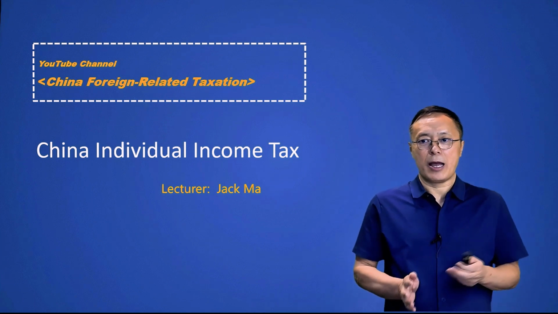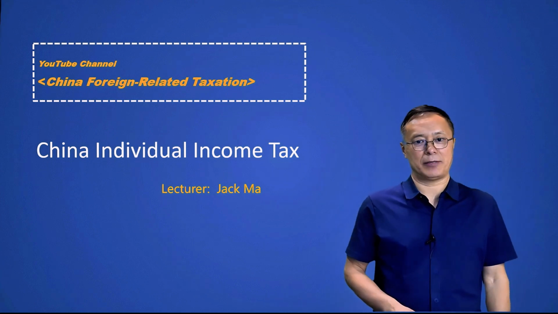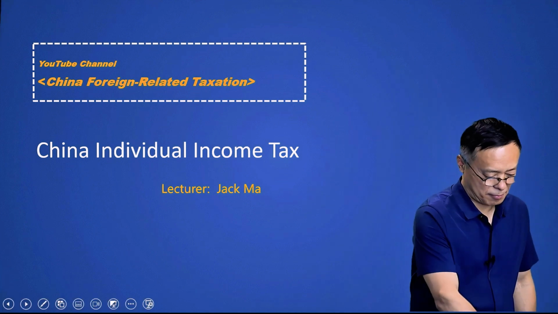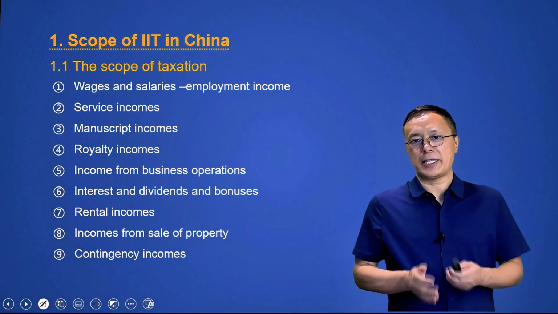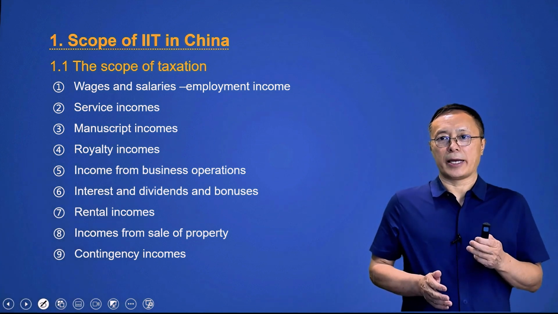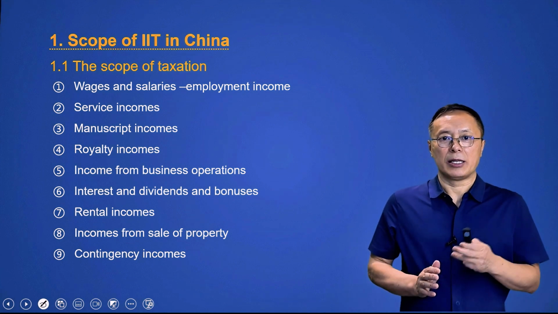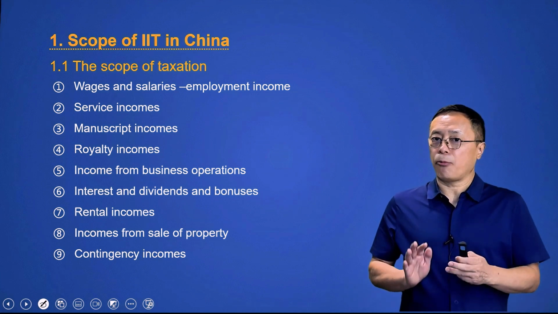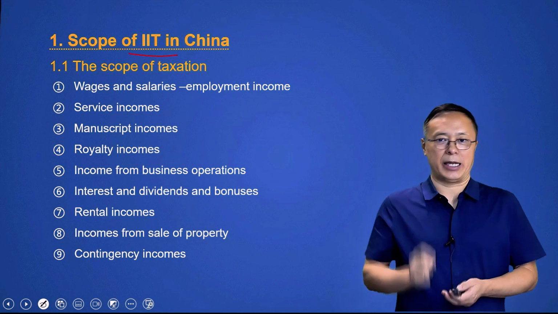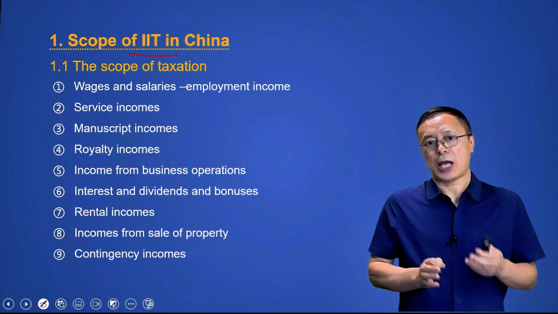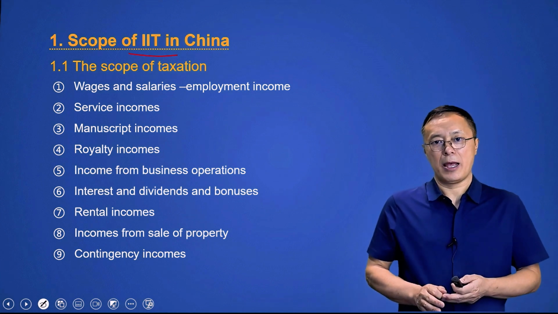In this video, we'll talk about the first chapter, the scope of IIT in China. In this chapter, I want to tell you that according to China's individual income tax law, the China government levies individual income tax on what? So the title is the scope of IIT in China. Now I'm telling you, China individual income tax is imposed on individuals' income.